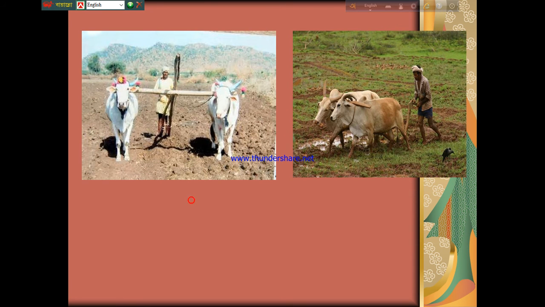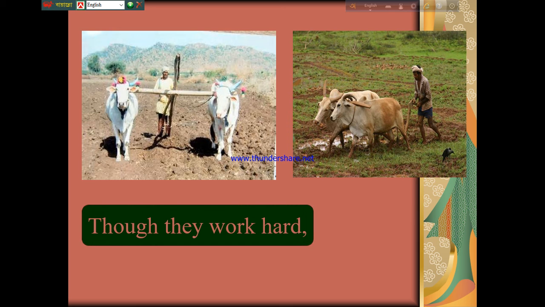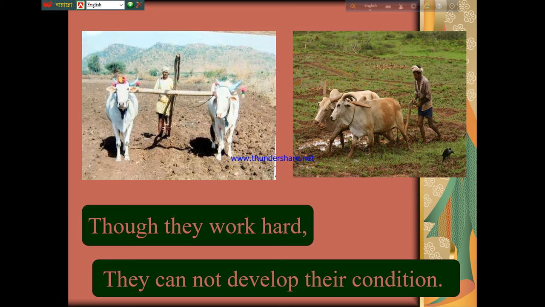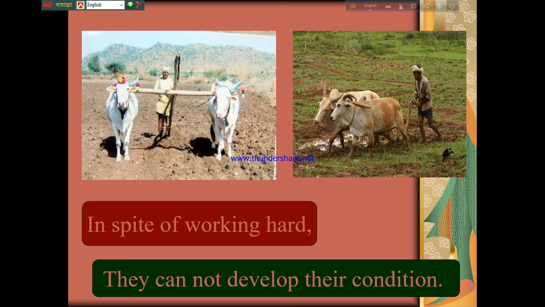So let's see some examples on these rules. Though they work hard, they cannot develop their conditions. So instead of though, we have to write in spite of, then verb 1 plus ing. That means in spite of working hard, they cannot develop their conditions.